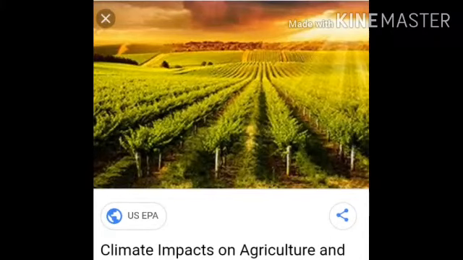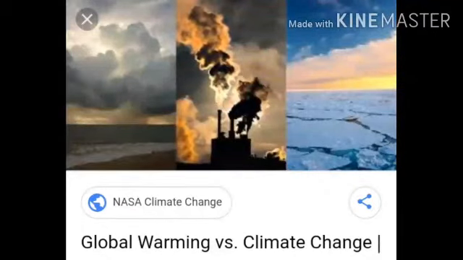Second impact will be change in agriculture. Increase in air temperature would affect world food production. Suppose every crop requires different climatic conditions. So if wheat requires a temperature between 10 to 15, and the temperature is increasing to 25-30, it would not be possible. So we may have to shift the wheat growing areas northward. And with more temperature, humidity and rainfall patterns would also change. So it will affect the production of crops, and types of crops will also be affected. Okay, so this is the second impact.